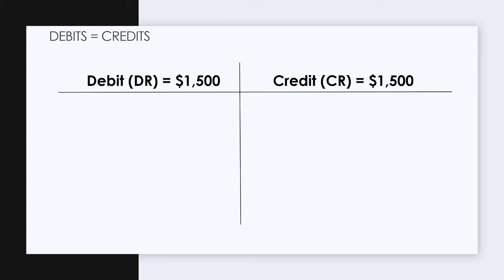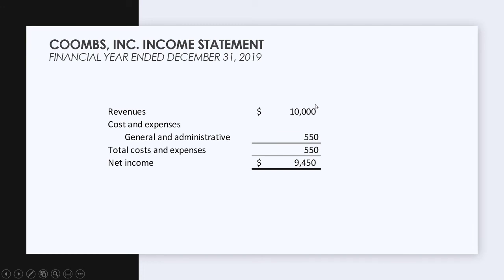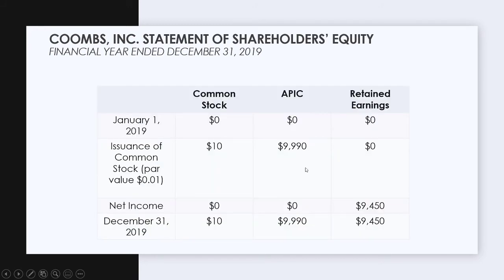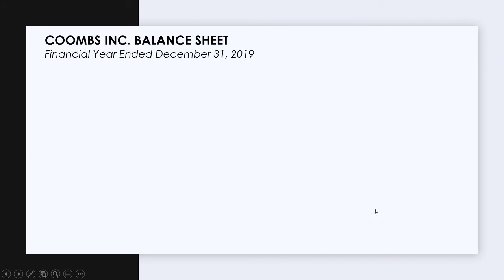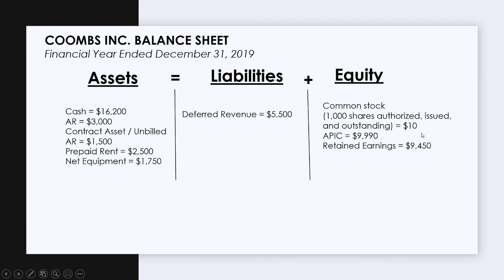Do our debits equal our credits? Yes. The contract asset or unbilled AR is an asset account, and it's going to be a current asset because it's less than a year. And then our revenues are our sales of $1,500, the services. So debits equal credits, and we can move forward and make our financial statements. This increases our revenue by $1,500 from our prior revenues, and now our net income is $9,450, which will then flow into our retained earnings here. And that retained earnings increases our balance sheet here.